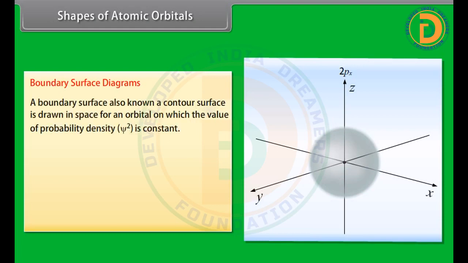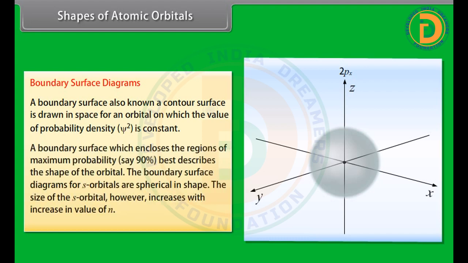A boundary surface, also known as a contour surface, is drawn in space for an orbital on which the value of probability density psi squared is constant. A boundary surface which encloses the regions of maximum probability, say 90%, best describes the shape of the orbital. The boundary surface diagrams for s orbitals are spherical in shape. The size of the s orbital, however, increases with increase in the value of n.